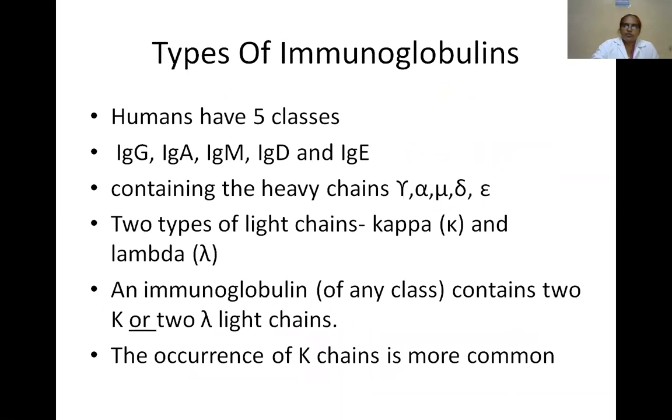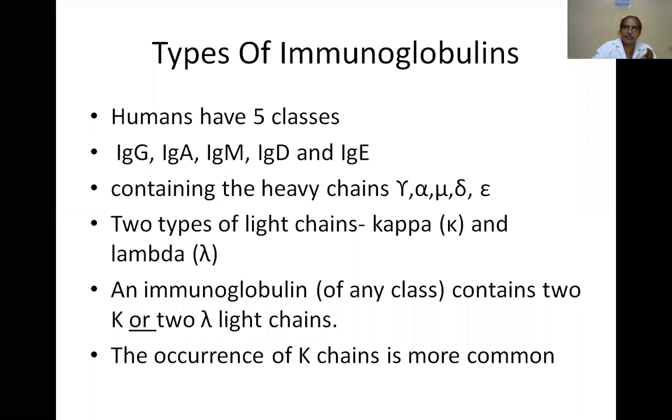Now see the types of immunoglobulins. These are classified into five classes: IgG, IgA, IgM, IgD and IgE. You can remember them easily as GAMED or DGAME. There is no need to memorize them by heart. These are the five classes or five types: IgG, IgA, IgM, IgD and IgE.